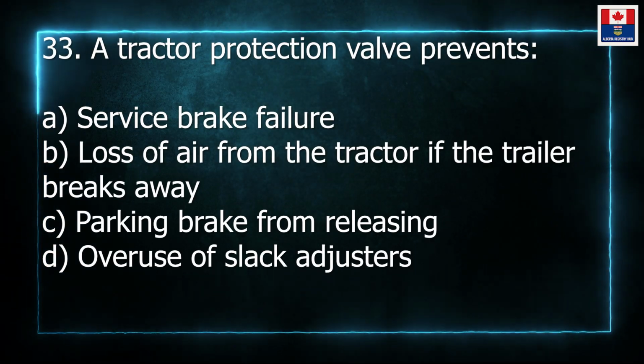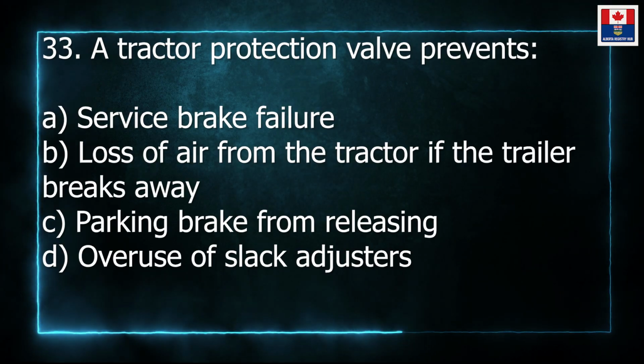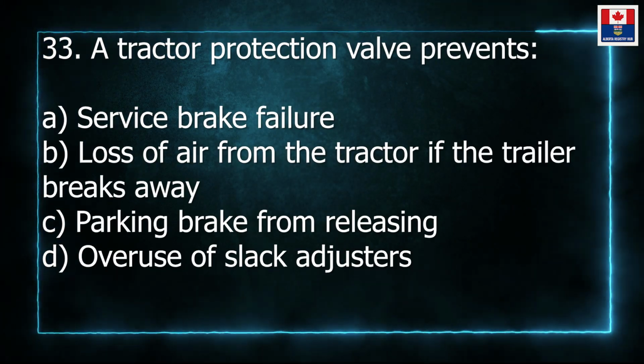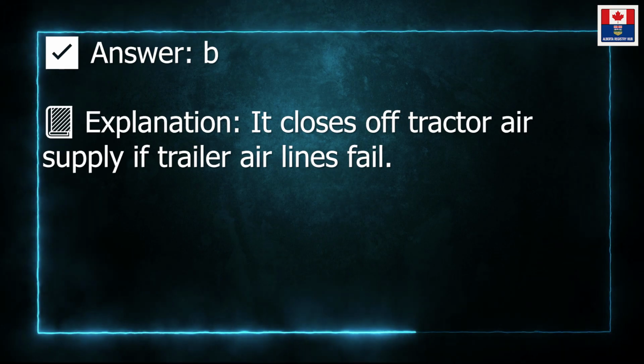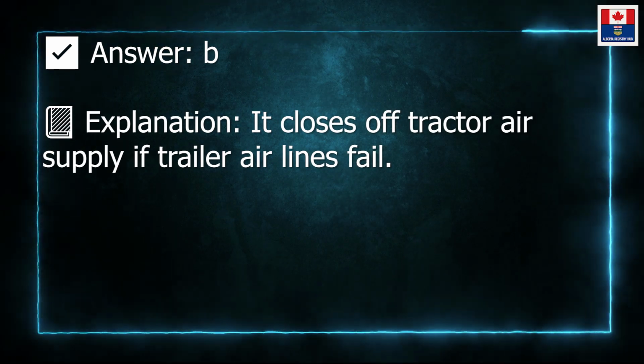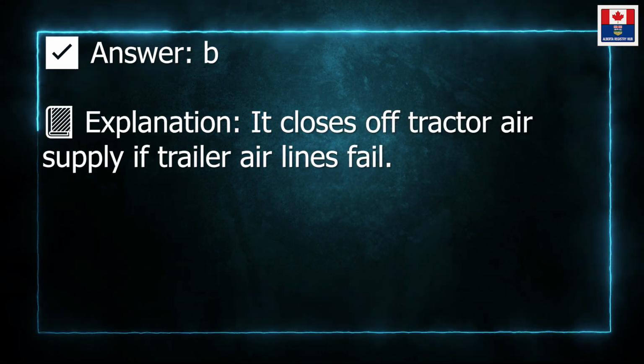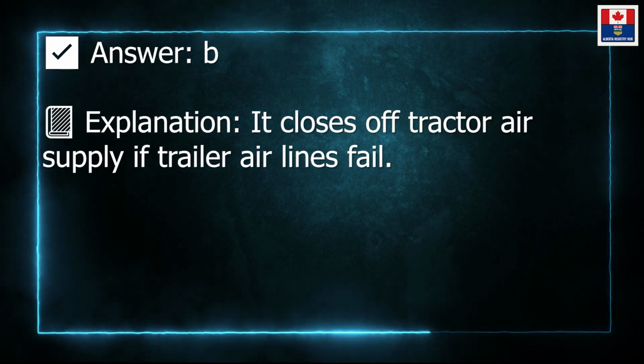A. Loss of air from the tractor if the trailer breaks away. C. Parking brake from releasing. D. Overuse of slack adjusters. Answer, B. Explanation, it closes off tractor air supply if trailer air lines fail.